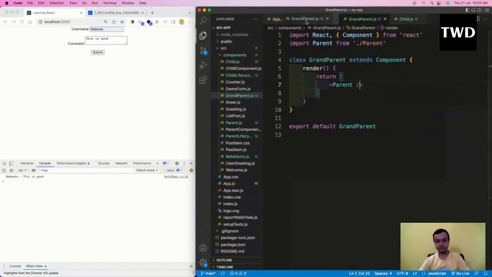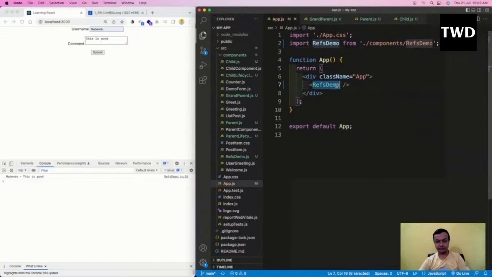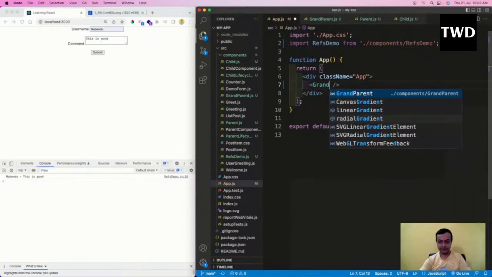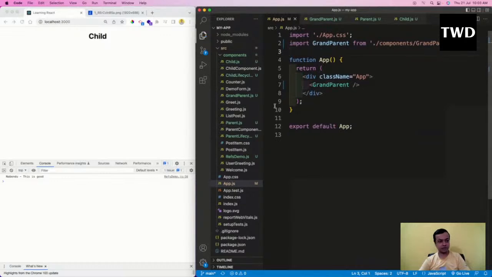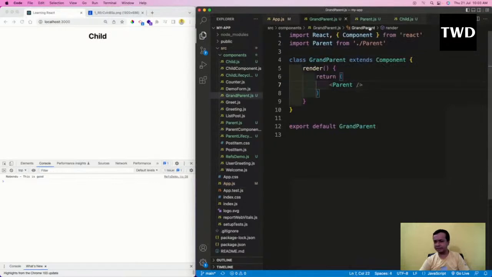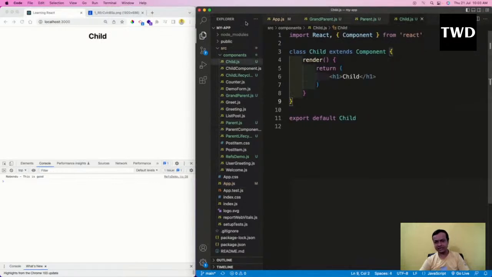Parent is there. Now this grandparent will be called from here, in App. So what is happening? This app is calling the grandparent, the grandparent is calling the parent, the parent is calling the child, and in the child there is an h1, which has been shown.